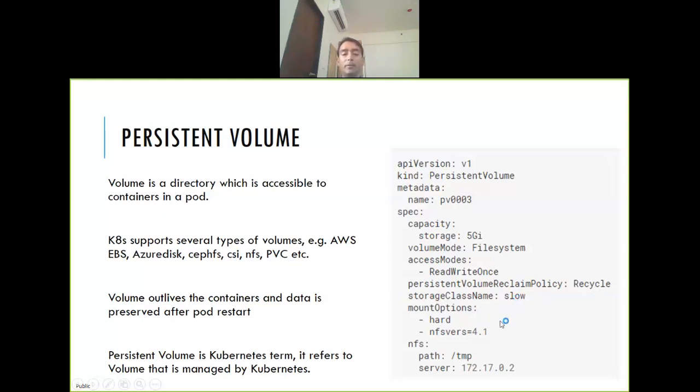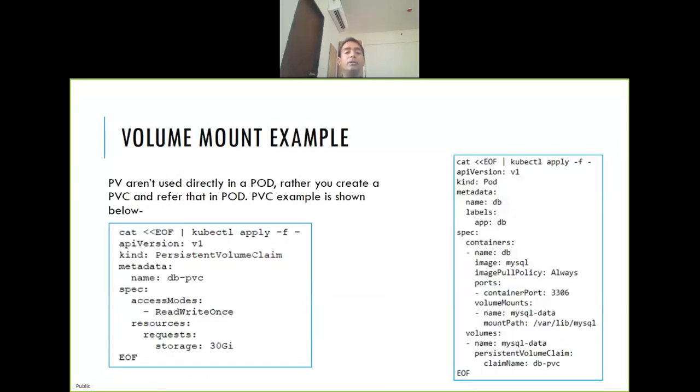Again, you can give whatever name you want. How should it be mounted? What should be the path of it? On which server? So this is how you define a persistent volume. Now the persistent volume is used with the help of a PVC. So you don't mount the PV, you mount the PVC.